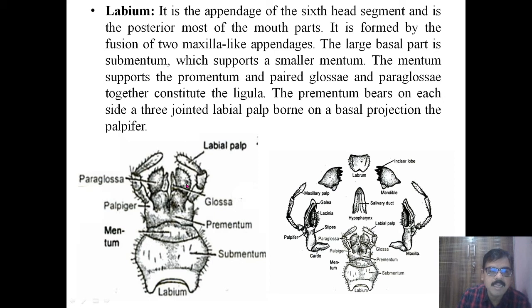The pair of glossa and pair of paraglossa together constitute the ligula. The prementum bears on each side labial palps, which are three-jointed, or three-segmented, and are borne on the structure called the palpiger. So this is regarding the labium, the appendage of the sixth segment.